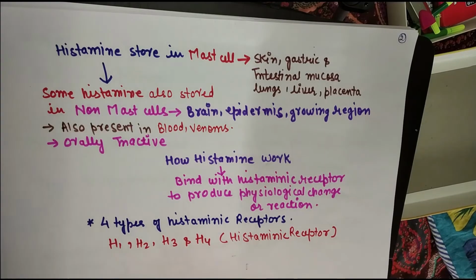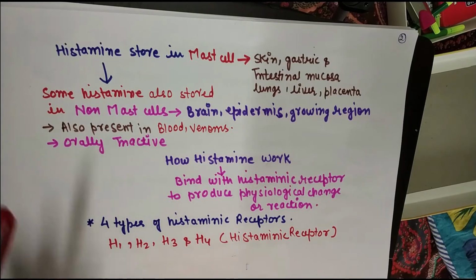So when histamine is released, it binds with the histaminic receptor and produces some physiological change or reaction in the body. How many types of histaminic receptors? Till now we have found there are 4 types of histaminic receptors: H1, H2, H3 and H4.